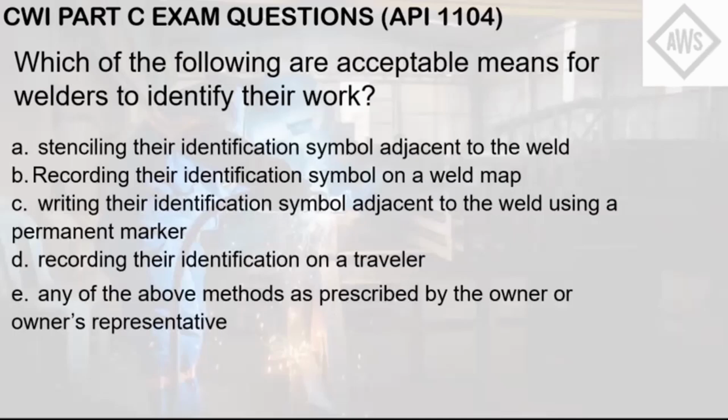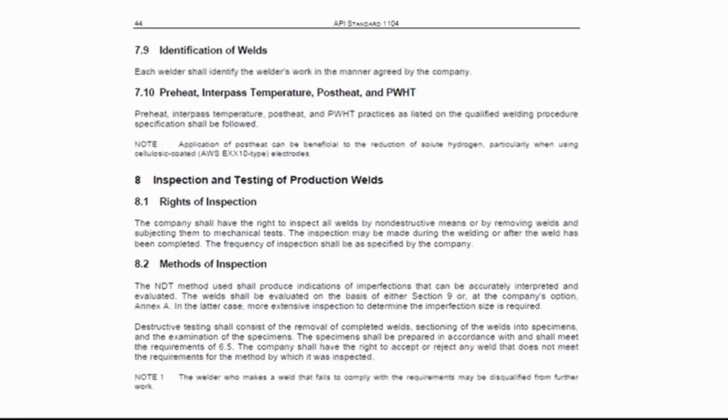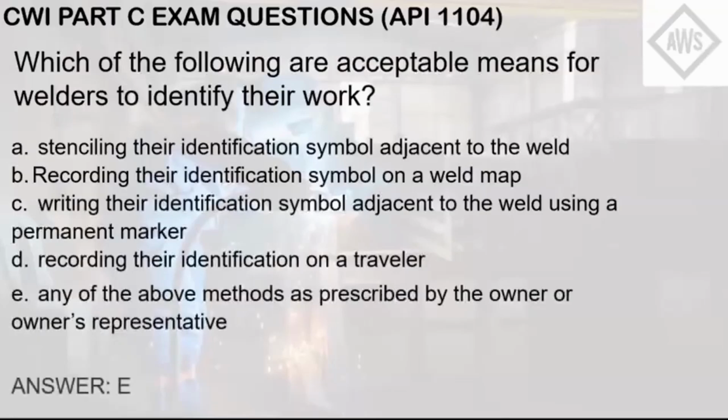So what does API 1104 say about this? The identification of welds depends upon what is agreed upon by the owner or owner's representative, whether or not that welder is under contract by another entity or in-house. As you can see here in clause 7.9, each welder shall identify the welder's work in the manner agreed by the company. This may be referred to in the job specifications or contract if the welder is outsourced, or in the quality assurance plan if the company or the welder is in-house. So the answer here is letter E. Any of the above methods will work as long as the owner or the owner's representative approves of it.